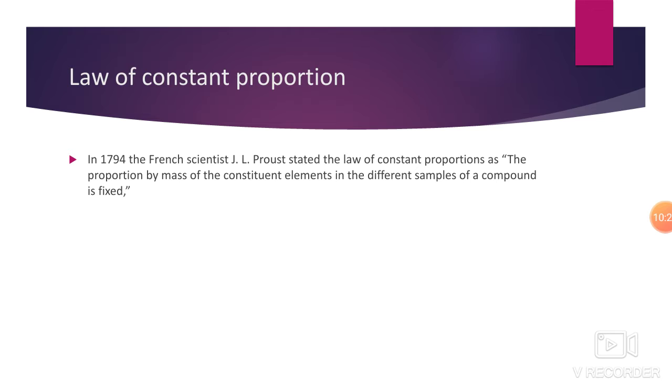So in 1794, a French scientist named J. L. Proust stated the law of constant proportion, that the proportion of the mass of the constituent elements, there are some elements and their mass, their proportion, you will be knowing about ratio and proportion, that the proportion of the mass of the constituent elements in the different samples of a compound is fixed. So different samples of compounds, two different samples, the proportion of their mass is fixed.